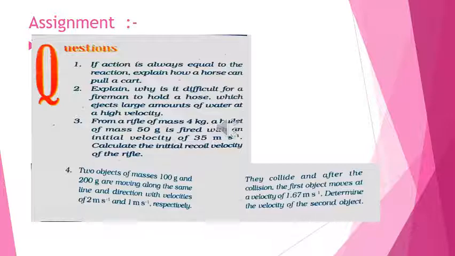So here is a small assignment for you. There are 4 questions. Try to complete these questions using the lesson.